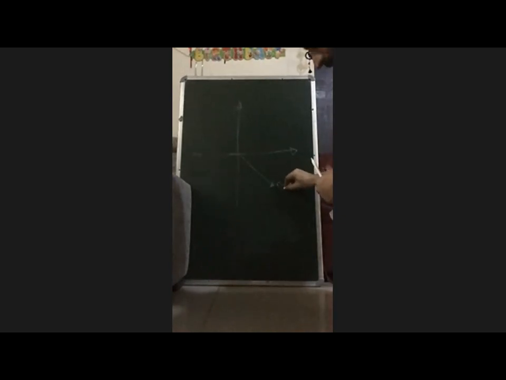And it has one component which is horizontal, BH, and another component which is vertical, let us call it BV. Vertical component is BV.